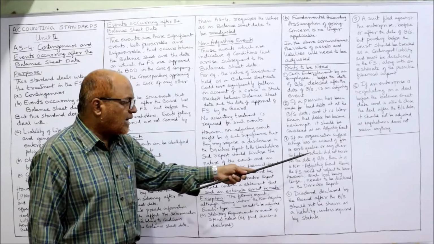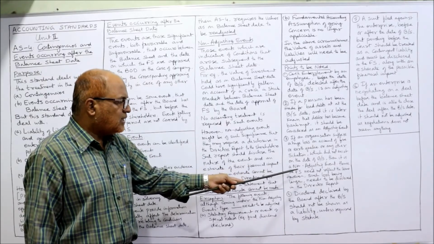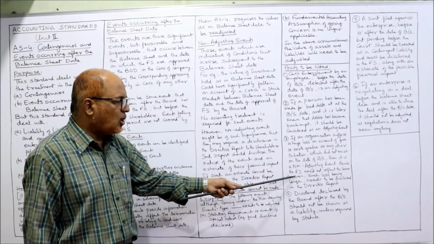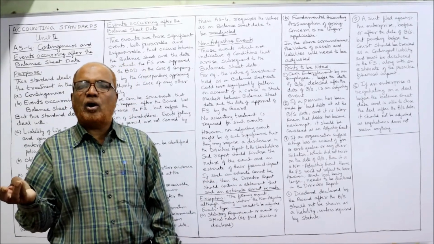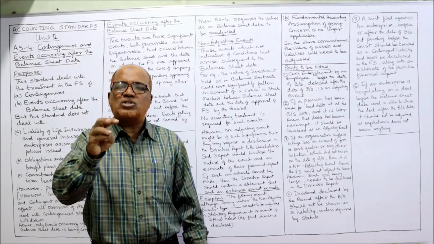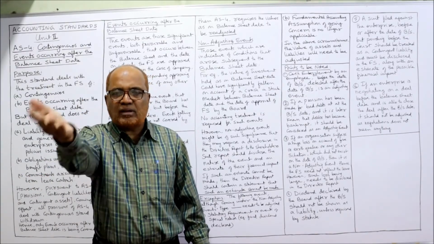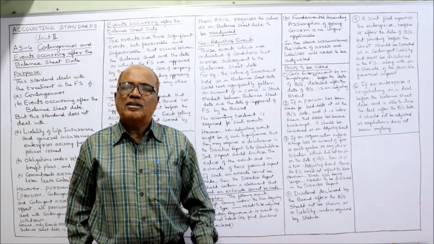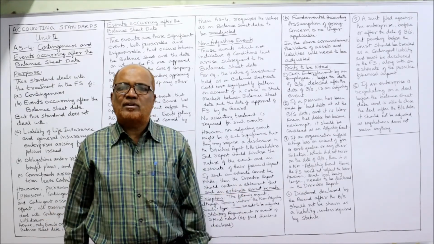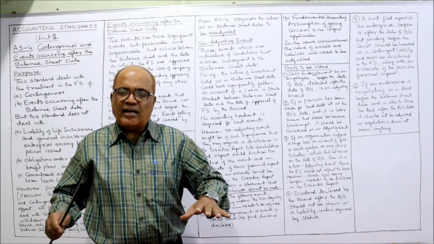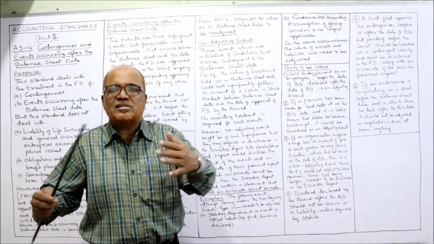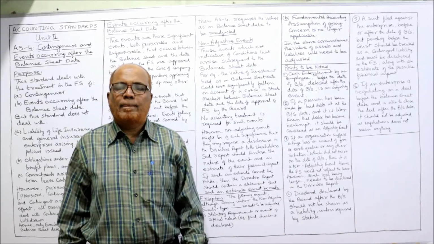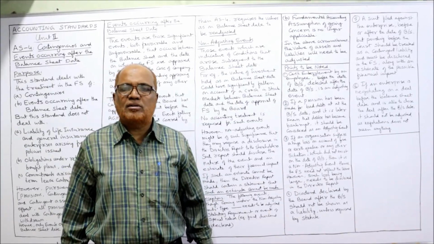Third, if an organization suffers a huge loss on account of fire or earthquake or any other situation which did not exist on the date of balance sheet, then it is a non-adjusting event. Hence, the financial statements need not reflect the same. See, if earthquake or fire or any such natural calamity occurs after the balance sheet date, that event is a non-adjusting event because the conditions do not exist on the date of balance sheet. All of a sudden natural calamity occurs. So this is a non-adjusting event.